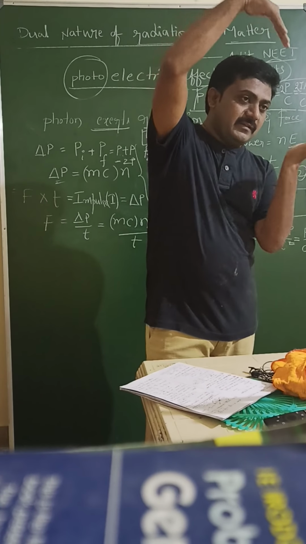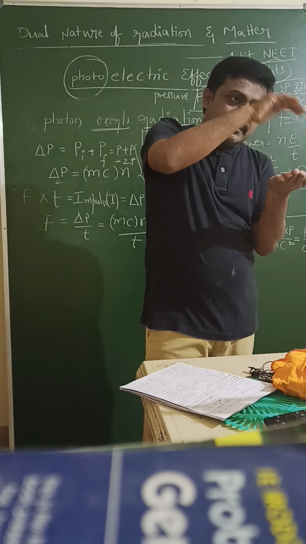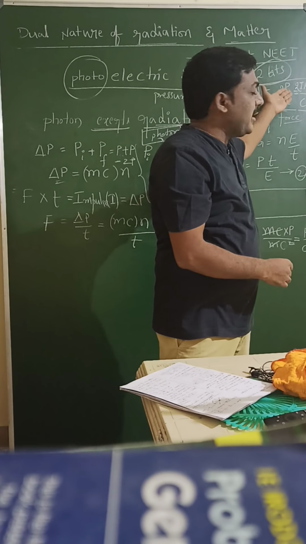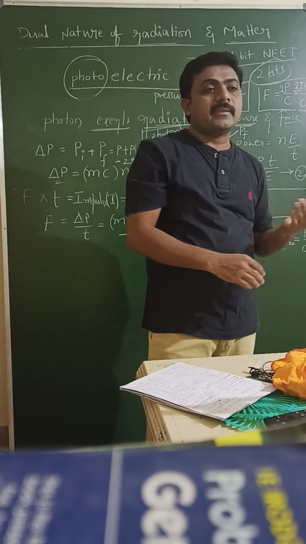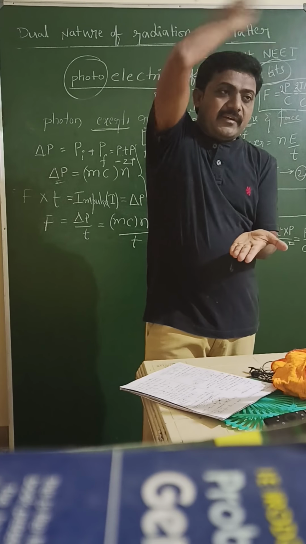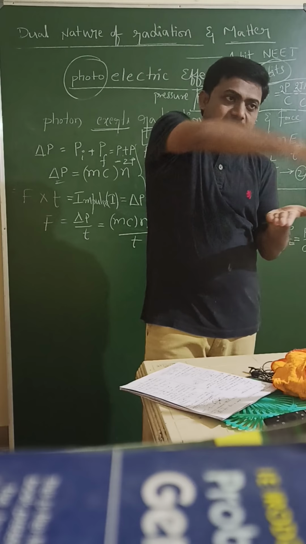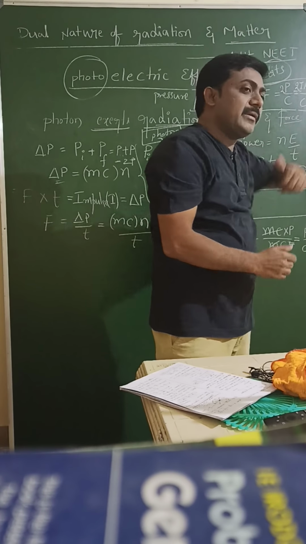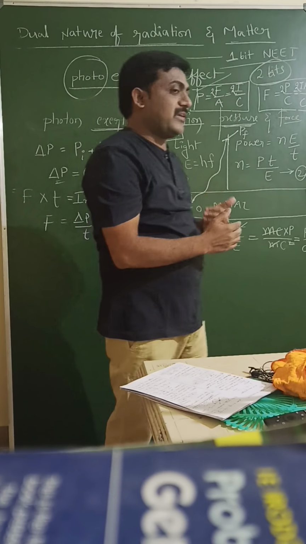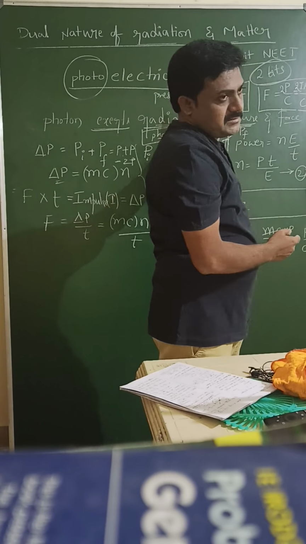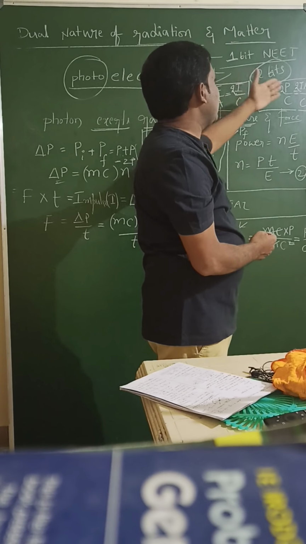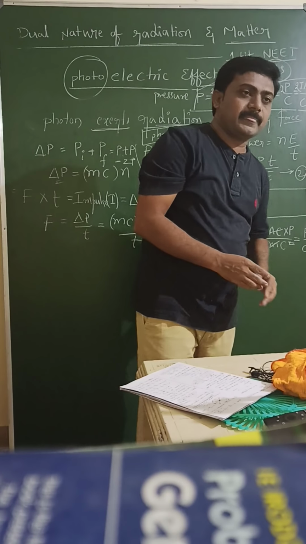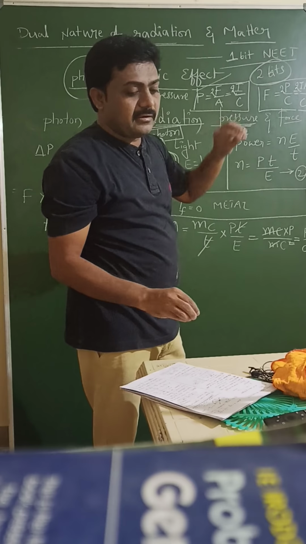If light is incident on this metal surface and that light is absorbed, then force is equal to the formula P by C, IA by C. In case it is reflected, incident light reflected like this, then force is equal to 2P by C, 2IA by C. Next, pressure. Here pressure is force by area. From that formula, 2F by A or 2I by C. So this is the topic regarding the photon.